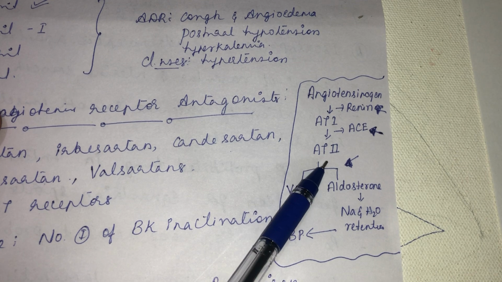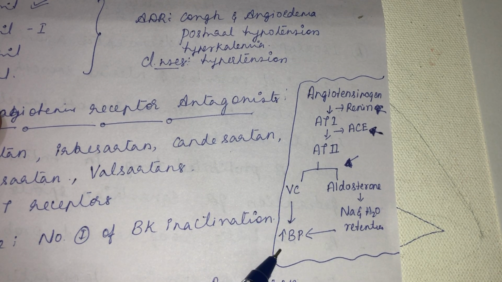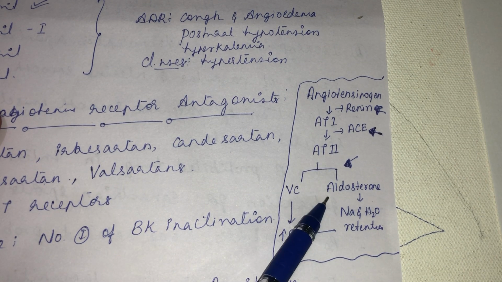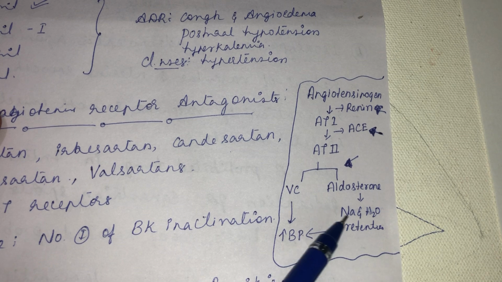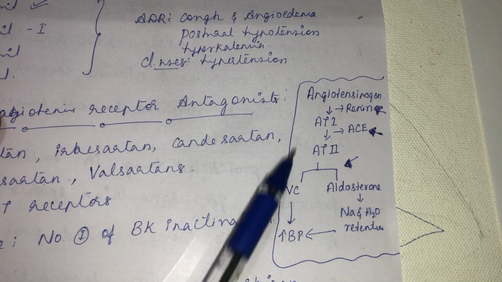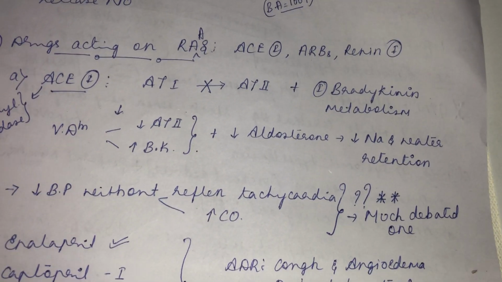This angiotensin 2 is a potent vasoconstrictor. As a result, it increases the blood pressure. Another effect of angiotensin 2 is that it increases aldosterone secretion and causes sodium and water retention. As a result, it also increases the blood pressure. So this is the normal physiological mechanism. Now we shall see what the ACE inhibitor will do.